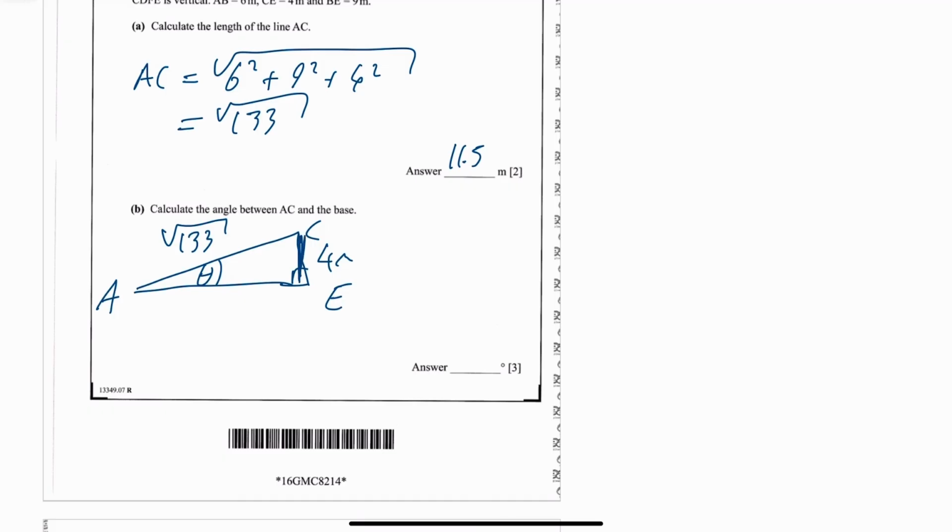So if you imagine that's a right angle triangle there. So here, you would say sine of your theta is equal to 4 over the square root of 133. And then do sine to the minus 1 of that. And when I did sine to the minus 1 of that, I got 20.3 degrees. That's the 3 sig figs. So 20.3.